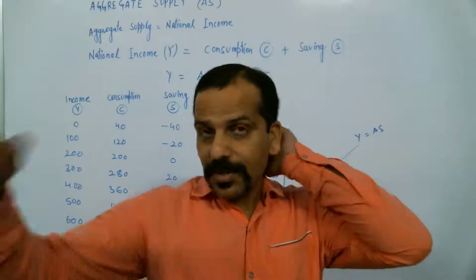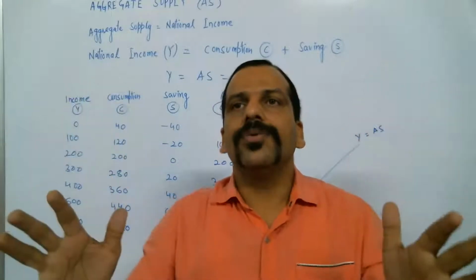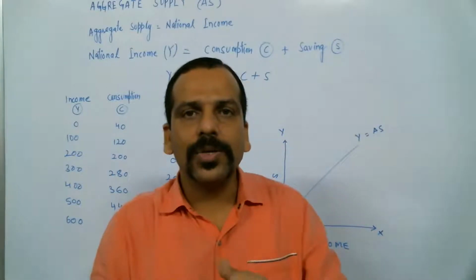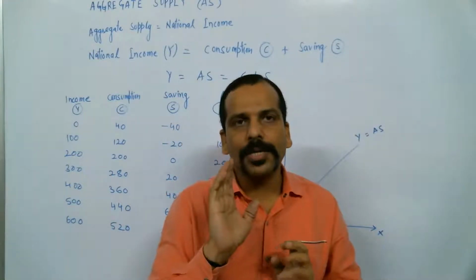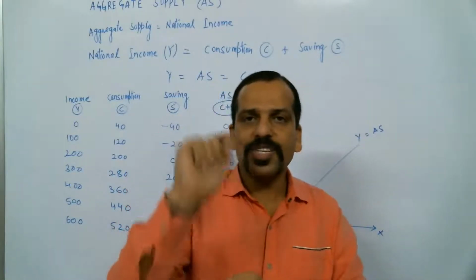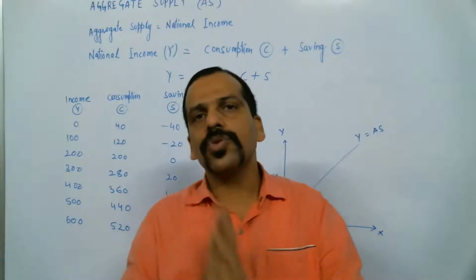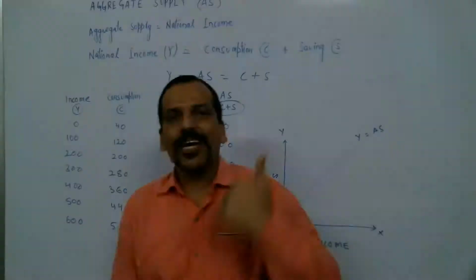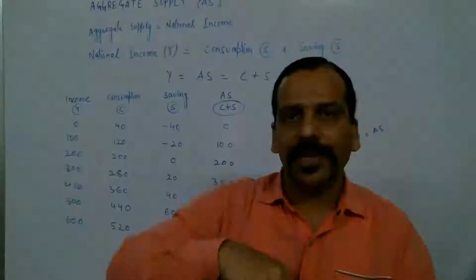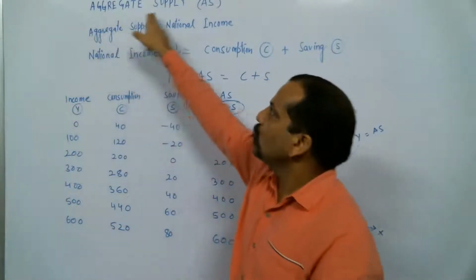So this market supply, aggregate supply, means see around you the supply of each and every good. Those who are selling the goods will not be selling free of cost. It means they will be charging a certain amount of money. So price is also there for the different goods and services, and time is also given, in an accounting year. So time period is also there. So this is about the definition of aggregate supply.